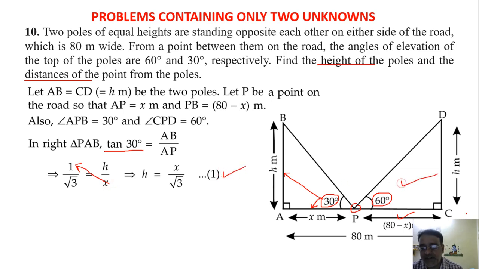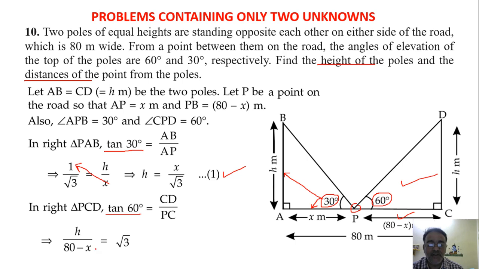Now we'll take this triangle, triangle PCD. We'll use tan 60 degree. So CD upon PC. What is tan 60 degree? Root 3. So root 3 is equal to H upon 80 minus x. So we will shift this here, and we will get H as 80 minus x into root 3. Now we'll compare these two equations, equation 1 and 2.